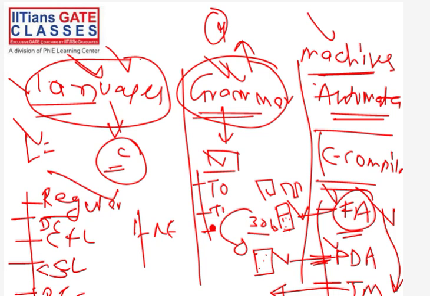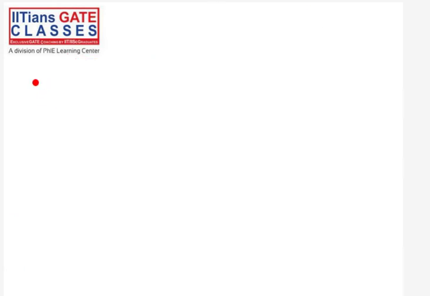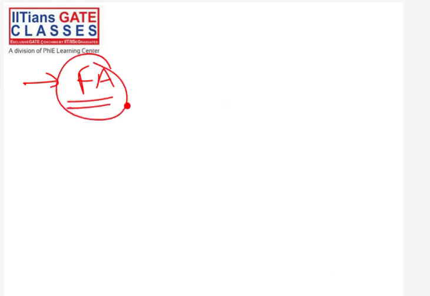So what is going to be our flow? First we will study what is finite automata. This is the first machine we will study, because this is a very simple kind of machine. This machine is equivalent to regular languages.